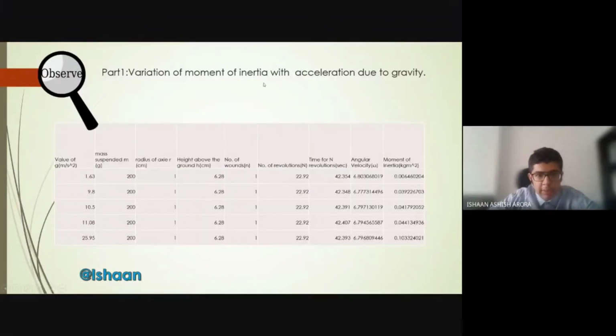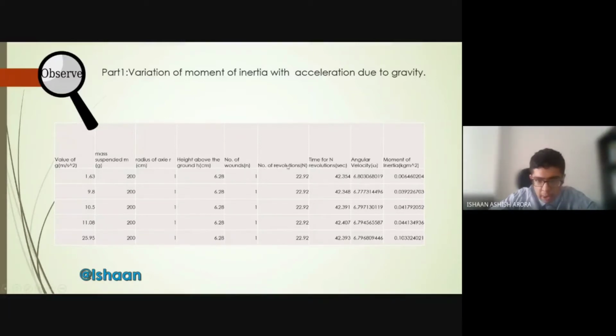Now we will start with our observations. The first part is the variation of moment of inertia with acceleration due to gravity. The website offered us certain features, which include changing the environment, that is, changing the acceleration due to gravity. Here I have changed the acceleration due to gravity from 1.63 meters per second squared on the Moon to 25.95 meters per second squared on Jupiter. I have kept the suspended mass m, that is 200 grams, constant. Similarly, I have kept the radius of the axle at 1 centimeter and the height above the ground, that is 6.28 centimeters, constant.